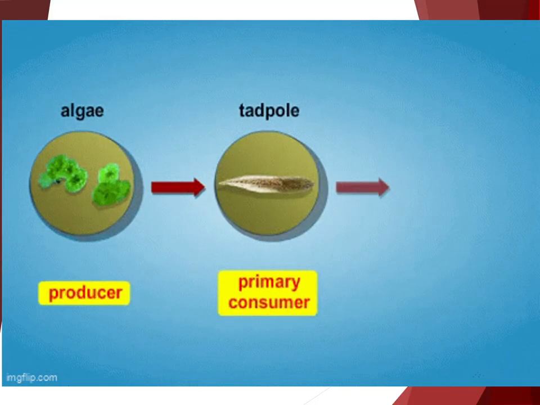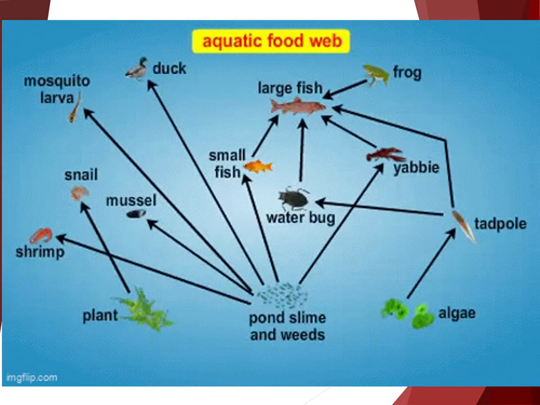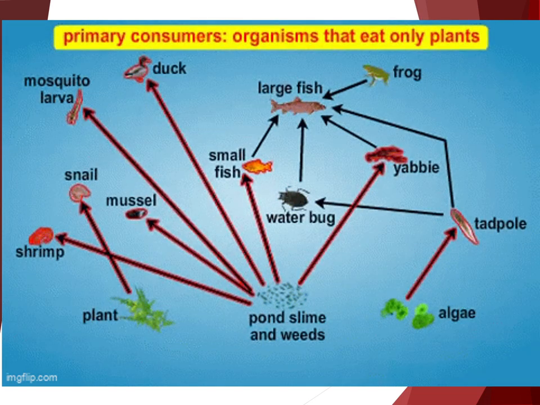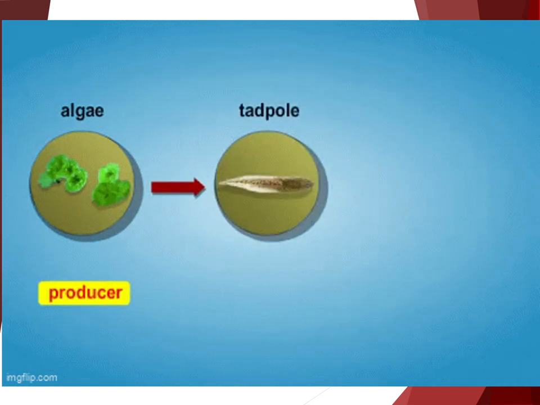Producers convert light energy into chemical energy to produce biomass from inorganic resources. Plants are the most evident producer in terrestrial ecosystems. Algae and some types of prokaryotes are also producers.